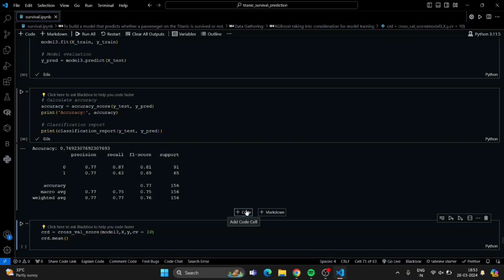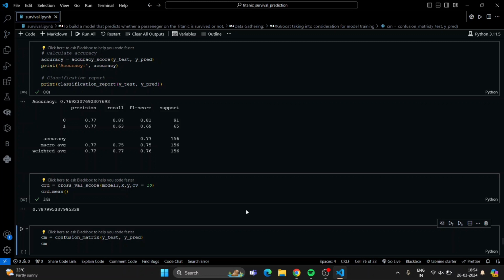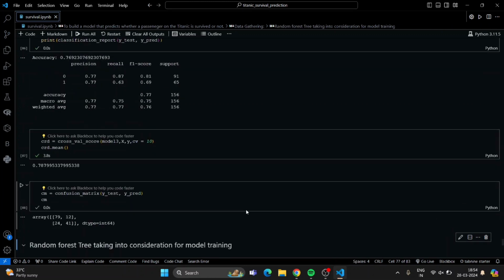And here I can see the accuracy is 76.9. So 76.9 is my accuracy, and cross validation, if I see, is coming around 78 point something, and the confusion matrix is this.